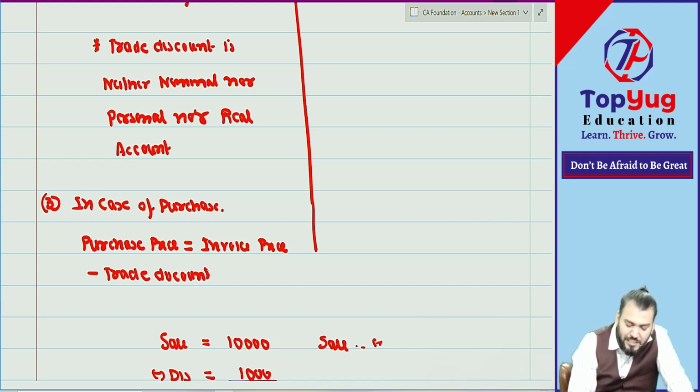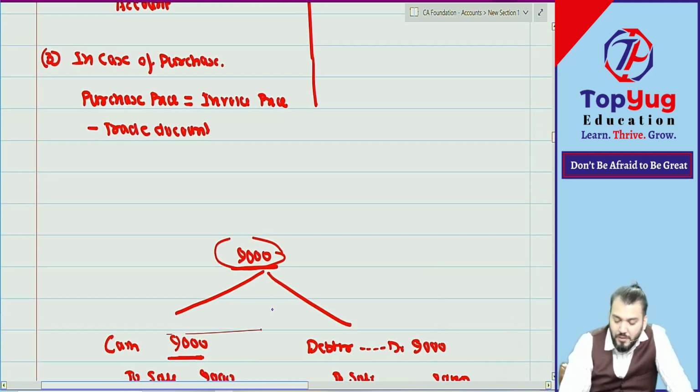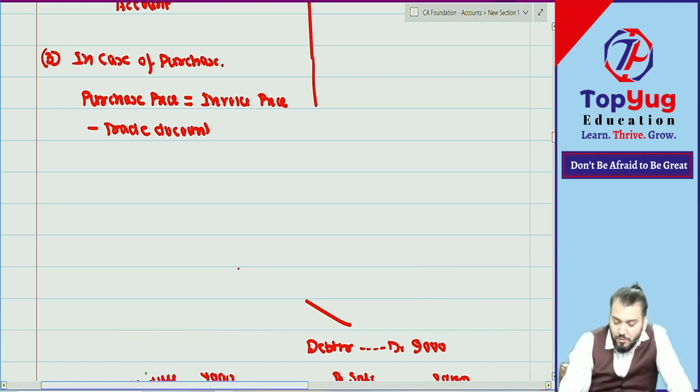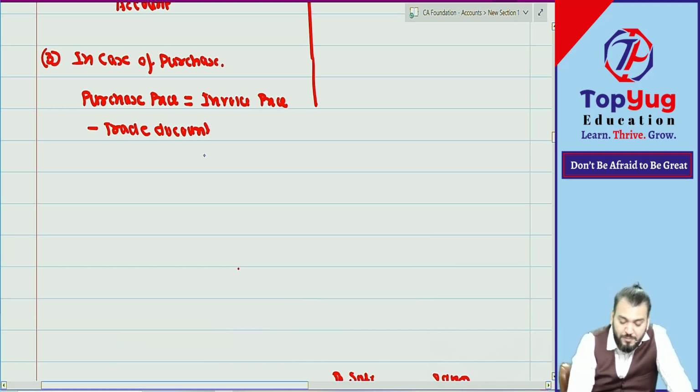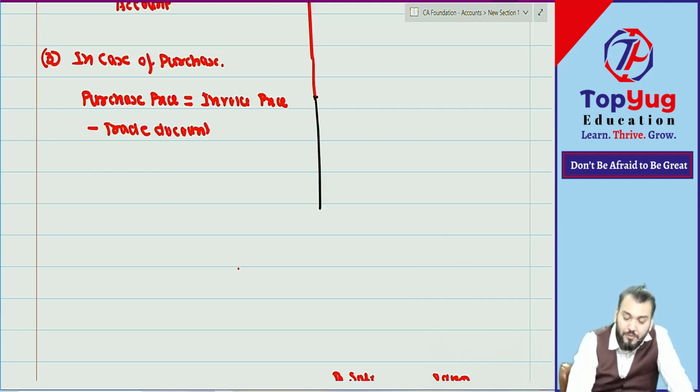Invoice price is the price which is written on the invoice. Any price which is written on the invoice is the invoice price. So in case of purchase, price will be invoice price minus trade discount. We record the purchase price, not the invoice price.